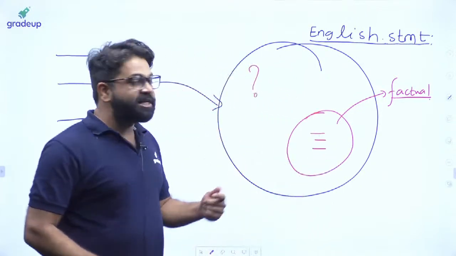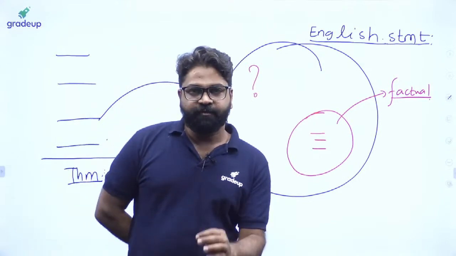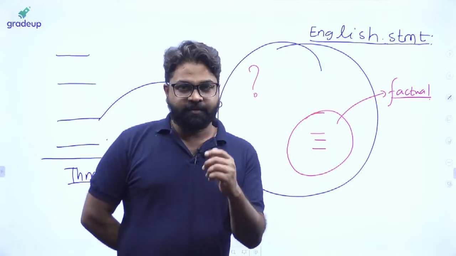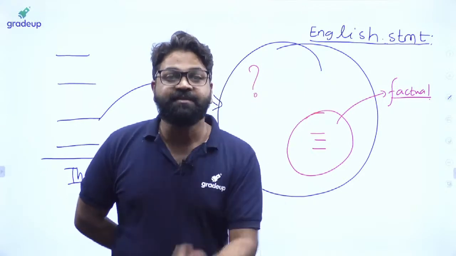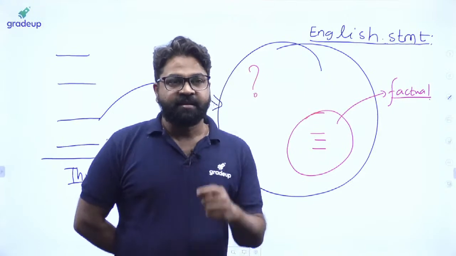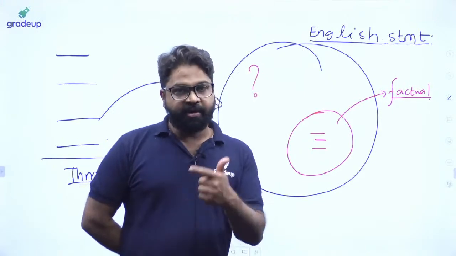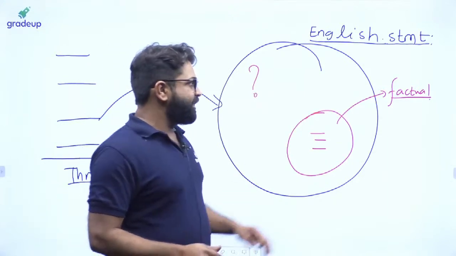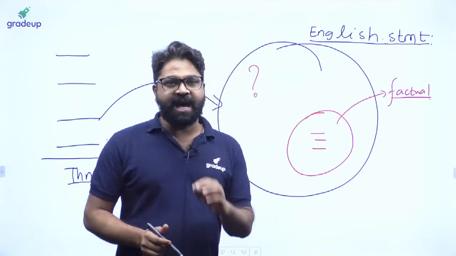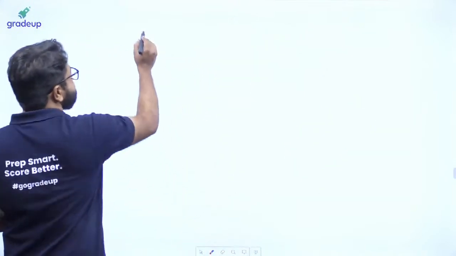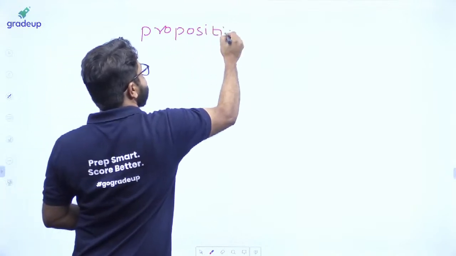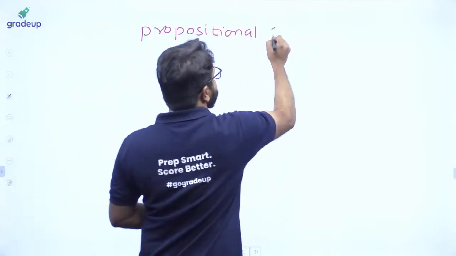Now, if anybody asks what is a factual statement, then you have to say that a factual statement is basically a type of statement that defines the facts. What is that fact? The fact is basically either true or false. In mathematical logic, this type of factual statement is called a propositional statement. So now we'll talk about this type of statement, and that is called a propositional statement.